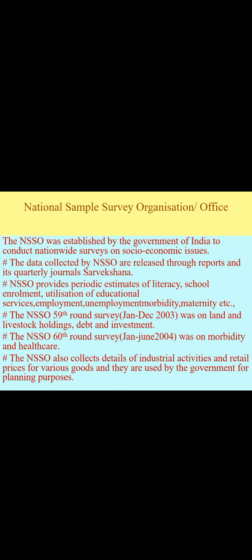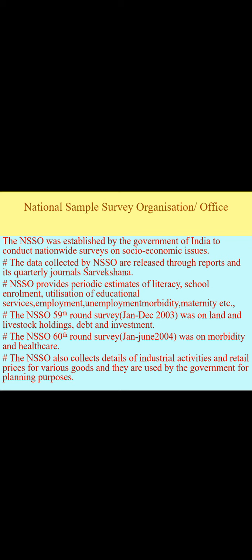The NSSO provides periodic estimates of literacy, school enrollment, utilization of educational services, employment, unemployment, morbidity, which means the people who die because of diseases. Now due to corona, death is happening, we can say it is morbidity, which means because of the viral infection spreading, people get infected and die. That is known as the severity of the disease, that is morbidity, and maternity etc.